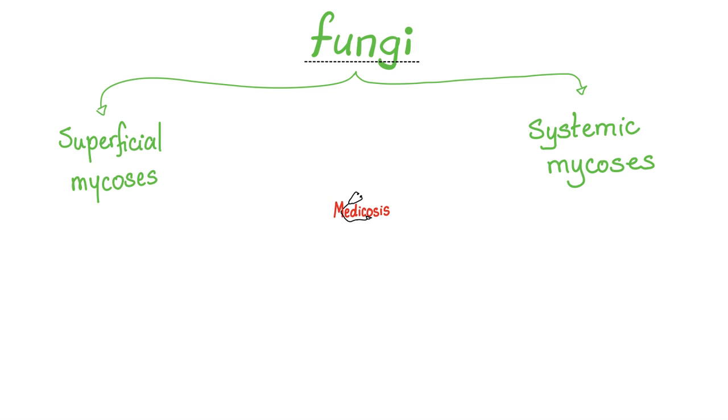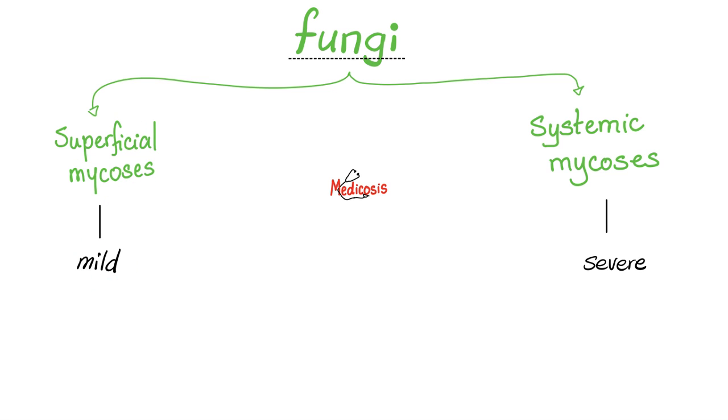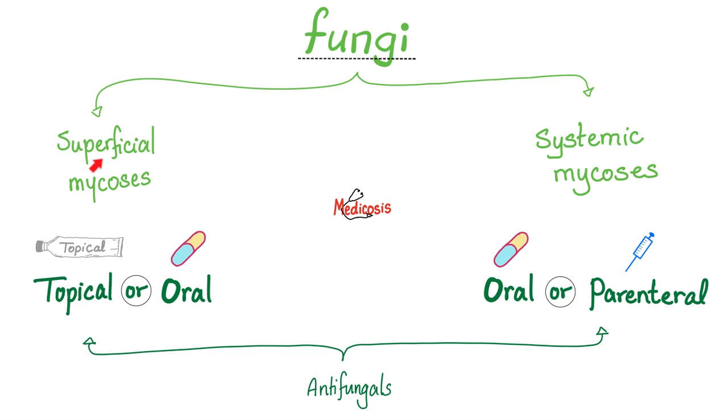Are these superficial mycoses or systemic mycoses? Well, it depends. Candida, for example, could be superficial or systemic. The oral thrush is superficial. The diaper rash is superficial. But candidemia is systemic. Usually superficial mycoses are mild, but systemic mycoses are severe. If the fungal infection is superficial, we usually treat it with a topical agent or an oral medication. But if it's systemic, we need oral or parenteral. The word parenteral means injection, could be intravenous or intramuscular.